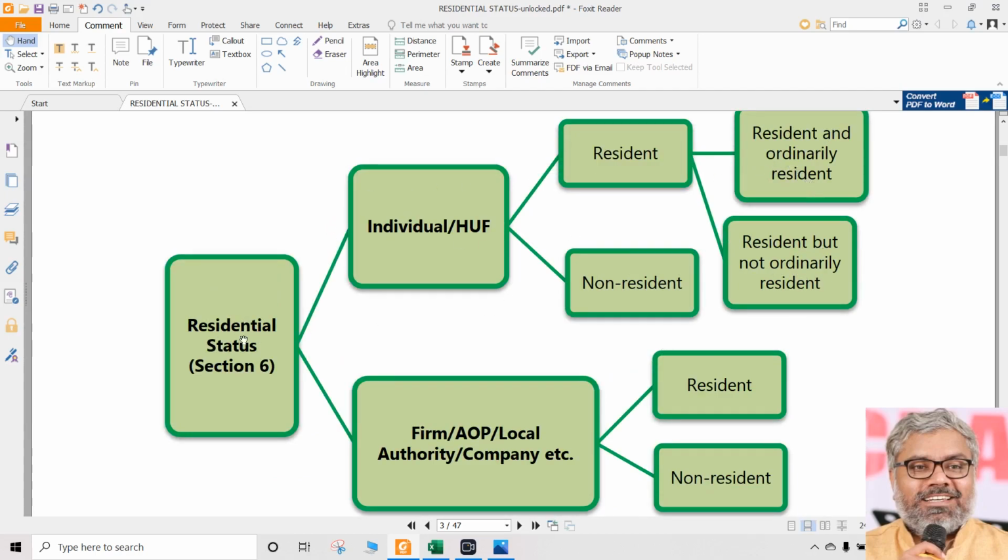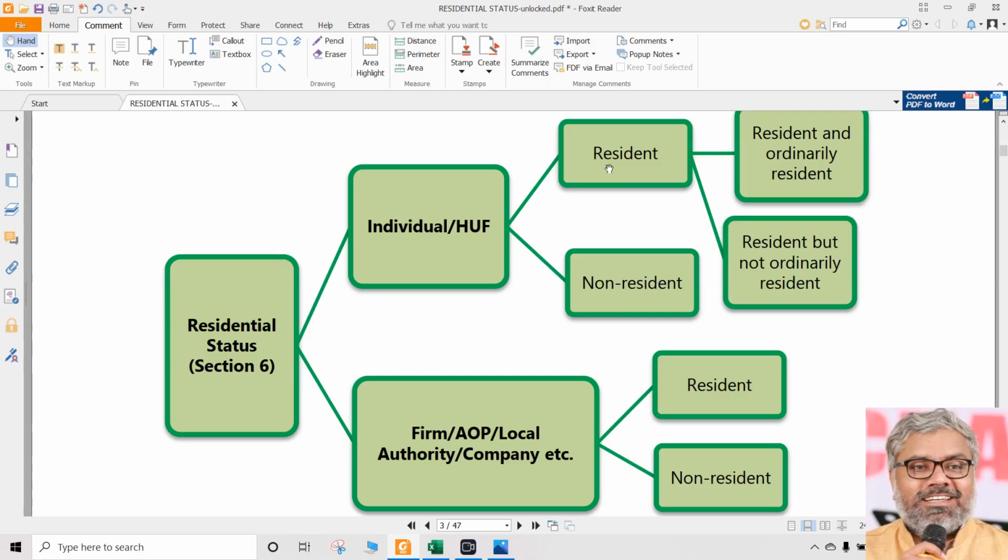We can say under section 6, broadly, there are two categories of SSCs. First category, individuals or HUF. Second category, all others, everybody else. Individual and HUF have two basic possibilities, either resident or non-resident. If an individual or HUF is non-resident, there is no further checking. Non-resident is non-resident. That is the final answer. That is the residential status.